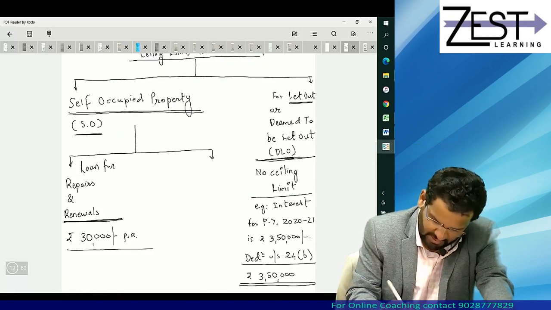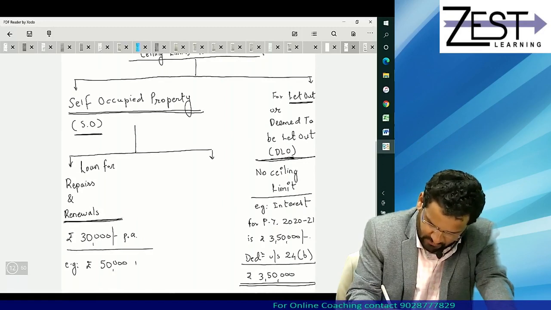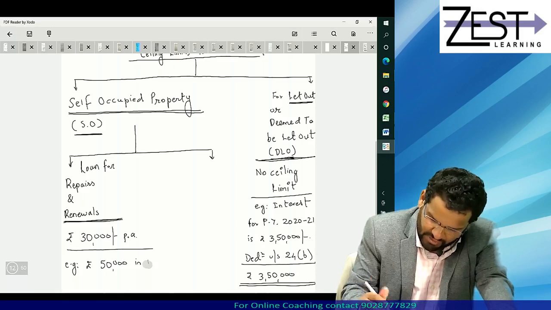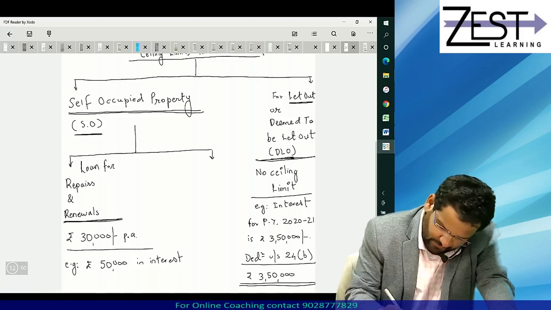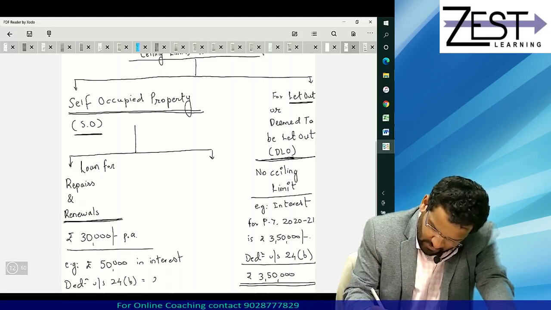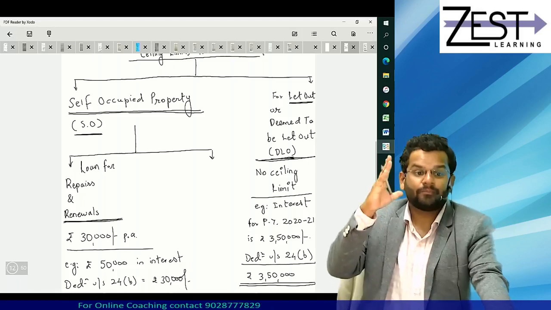So no need to give you example. Suppose 50,000 rupees is the interest. Then how much will be allowed as deduction? Yes, suppose 50,000 rupees is interest, then deduction under section 24B will be rupees 30,000.